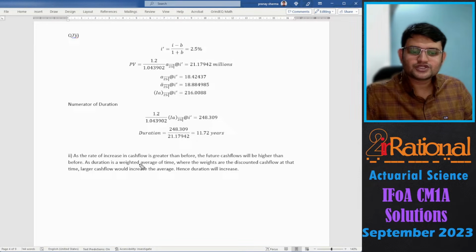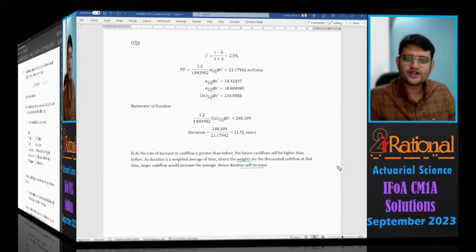As the duration is a weighted average of time where the weights are the discounted cash flow at that time, larger cash flows would increase the average. Hence, the duration will increase. So we are just saying future cash flows will be higher than what we had before because the rate of increase has increased, and because it is a weighted average, weights are now more, automatically the duration will be more. Let's go to the next question.